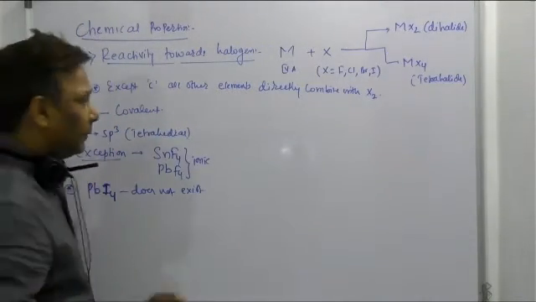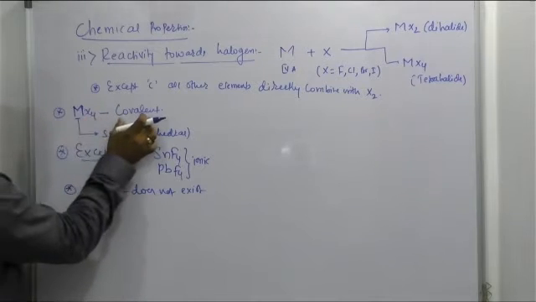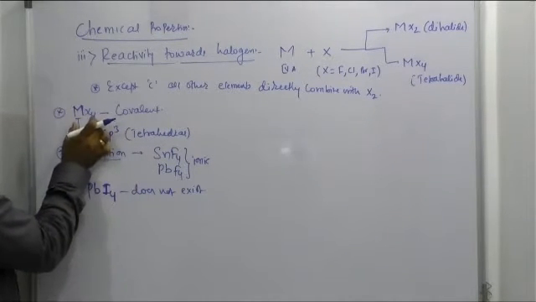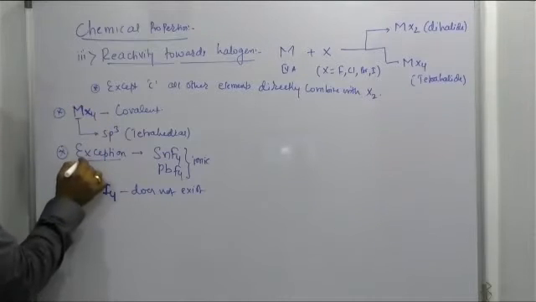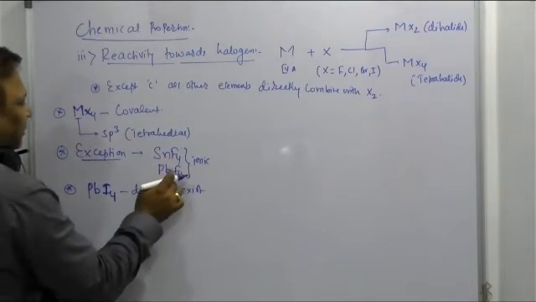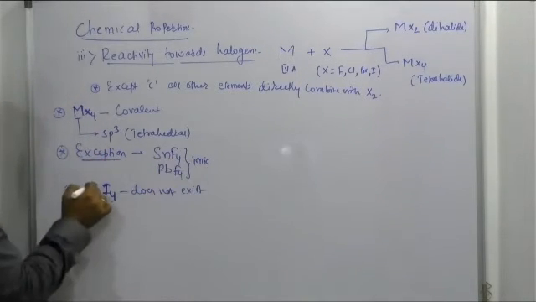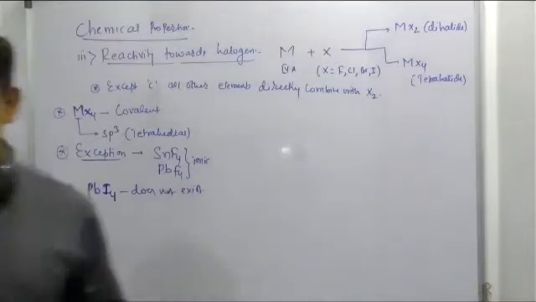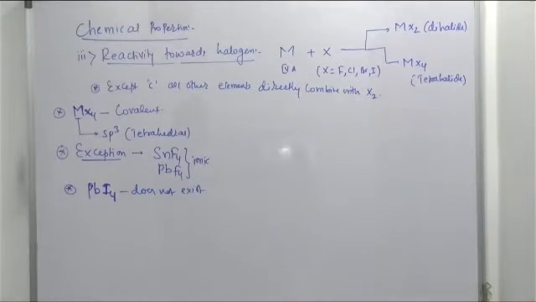So once again, I'll repeat, beta. MX4 is a covalent compound with an sp3 tetrahedral central element, but not all tetrahalides are covalent. Some exceptions can be seen. SnF4 and PbF4 are ionic, and among the lead halides, PbI4 does not exist. Right? Chalo, take a note of this.